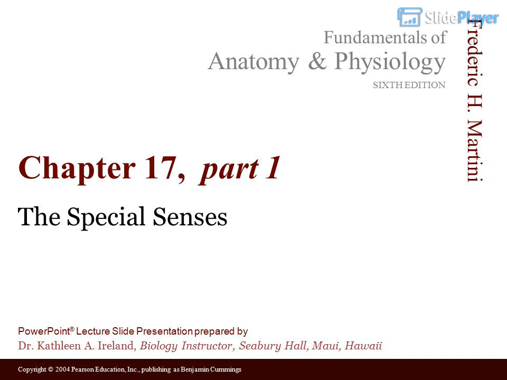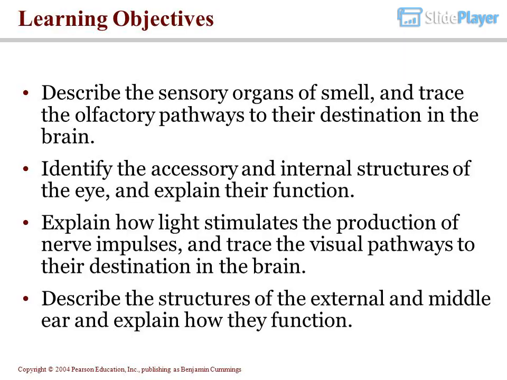Chapter 17, Part 1. The Special Senses. Learning Objectives. Describe the sensory organs of smell, and trace the olfactory pathways to their destination in the brain. Identify the accessory and internal structures of the eye, and explain their function.